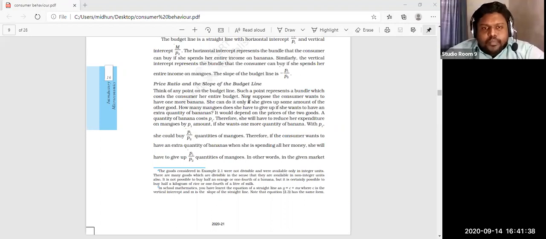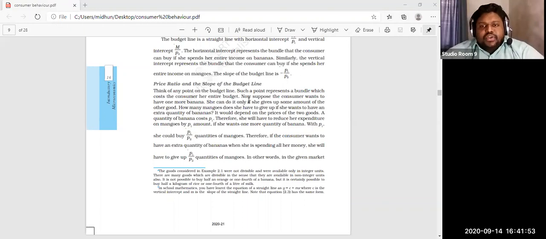A quantity of banana costs P1. Therefore, she will have to reduce her expenditure on mangoes by P1. Underline that whole paragraph. That is the question answer for one example for one particular idea called price ratio and the slope of the budget line.